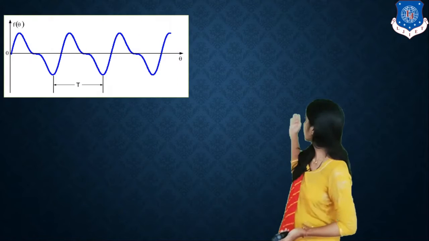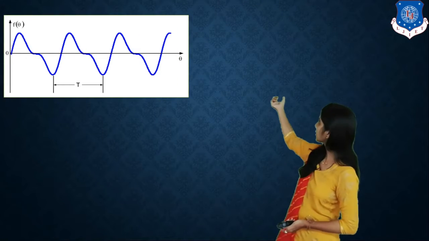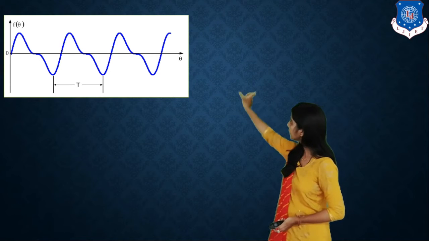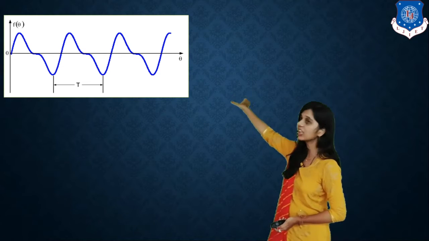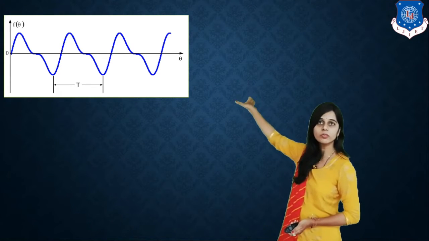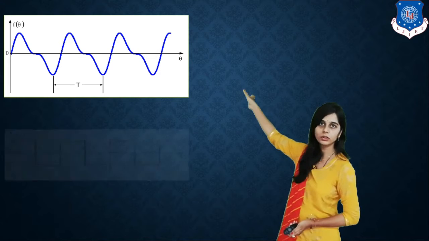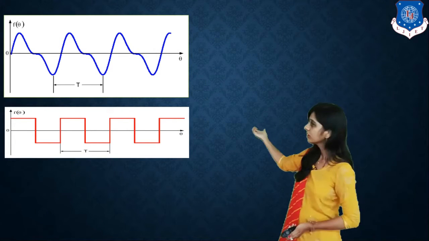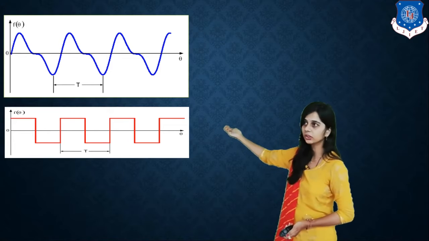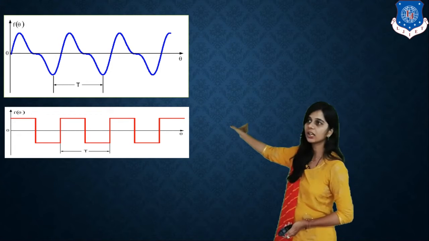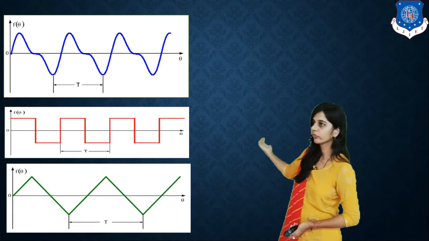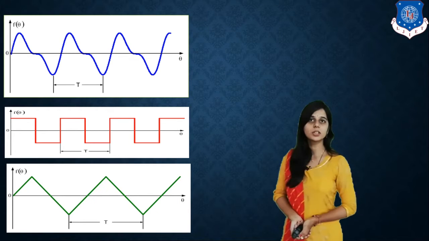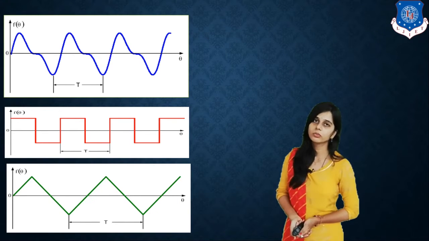Like this is an example of a periodic function. In this graph we are seeing that there is a period T, and after that period T we are getting the same graph, the same function values. So square wave function, see this is the pattern of the square wave function. After the T length we are getting the same function, same value. Triangular formations, so those are the basic examples of the periodic function.